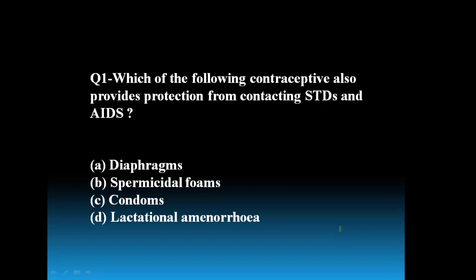Among the given options, the right option for this question is option C. So the use of condoms during coitus, that is sexual intercourse, is a simple precaution to avoid contracting STDs. Sexually transmitted diseases are transmitted through sexual contact, and their transmission can be prevented by using condoms at the time of sexual intercourse. So the answer is condom.